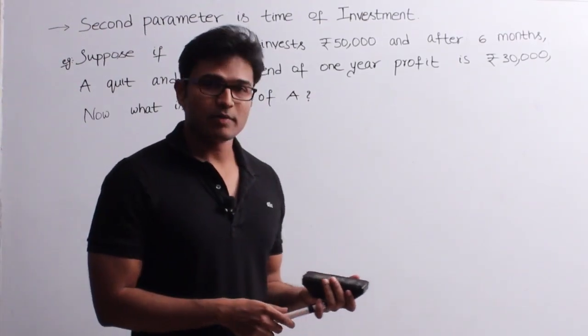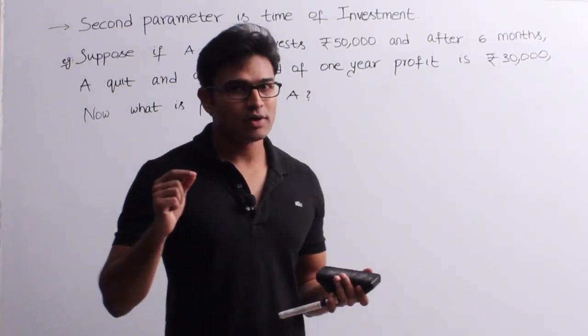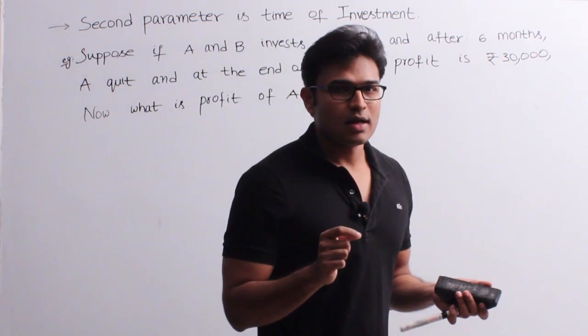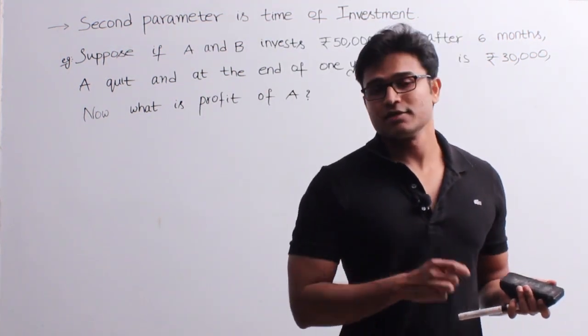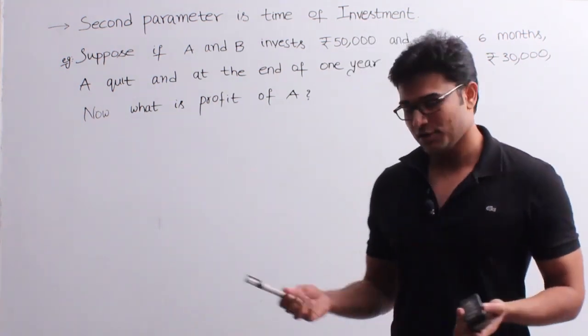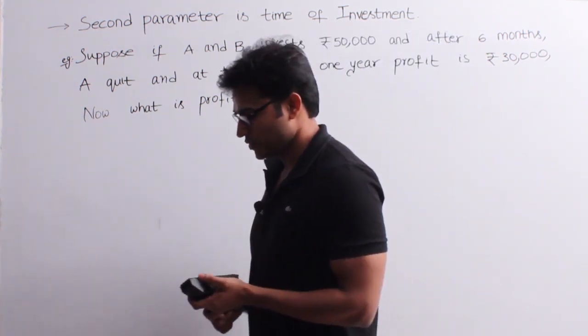Now let's see one more parameter. Earlier you have seen that profit is depending on the investment, as well as there is one more parameter on which profit depends. It is nothing but the time of investment. I'll just show you with this example what I mean to say.